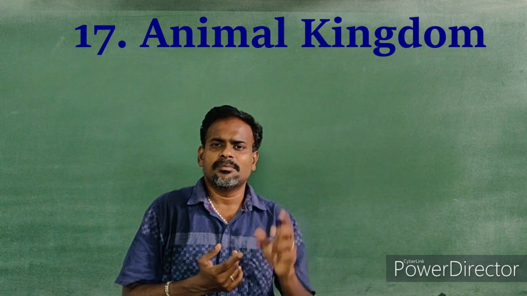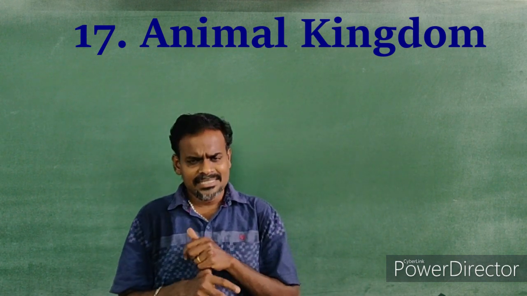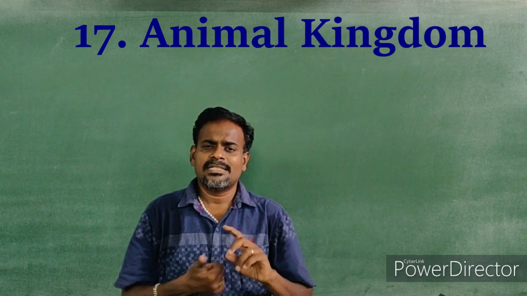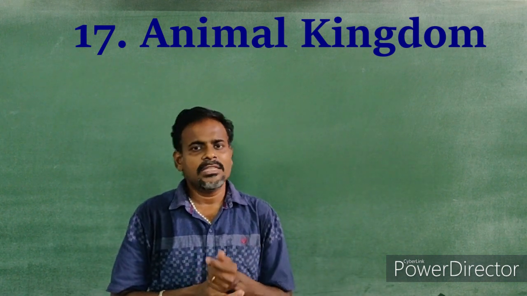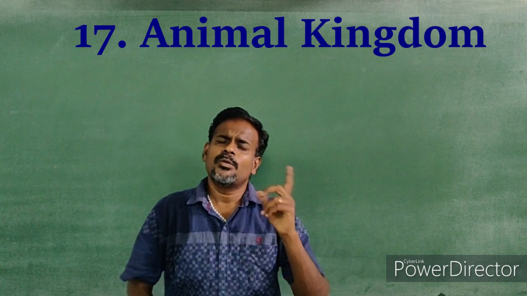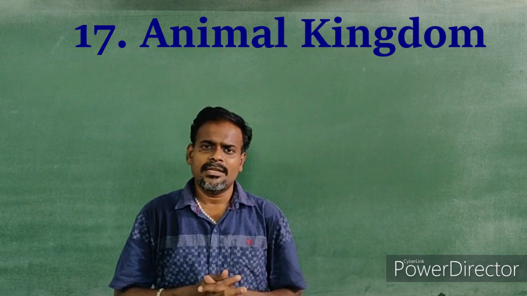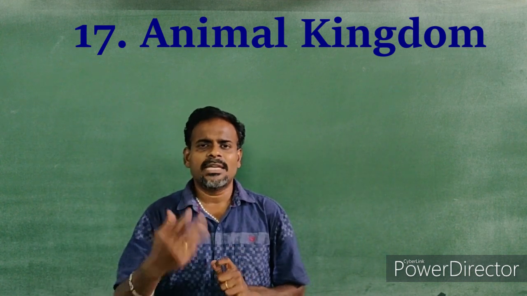Next, class Aves, which includes all kinds of birds, and class Mammalia, which includes all mammals. That is, mammals are animals which give birth to young ones and feed the young ones with milk. So, with regard to Aves, that is birds, they have feathers on their body. They can fly mostly. Most of the birds can fly, except some which cannot fly.